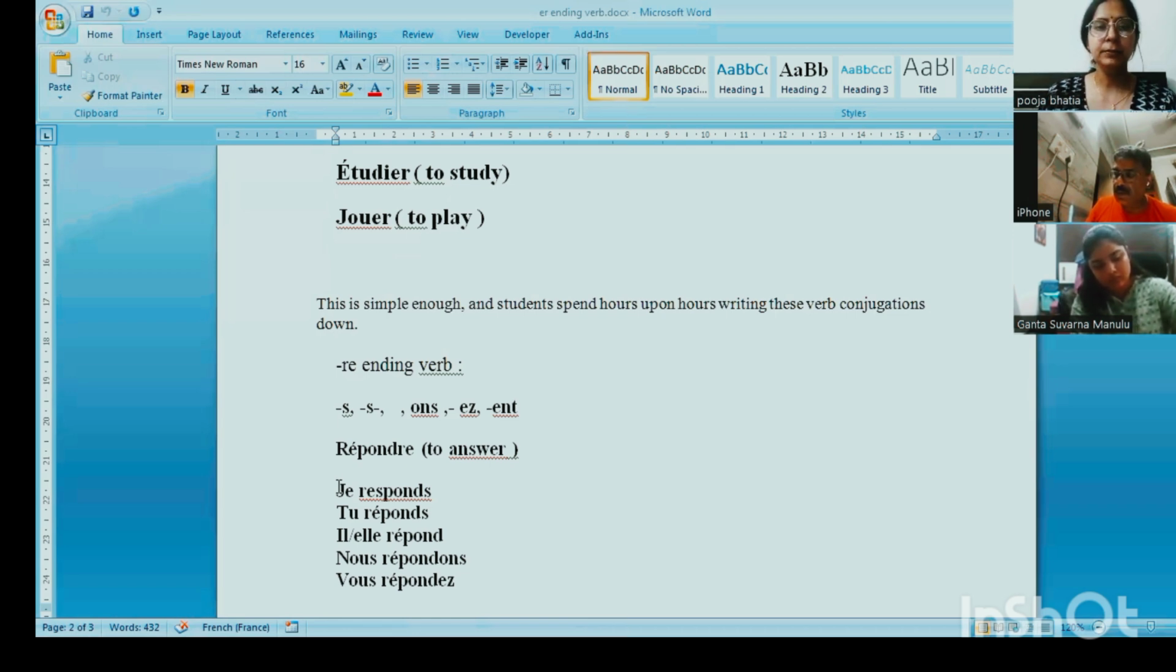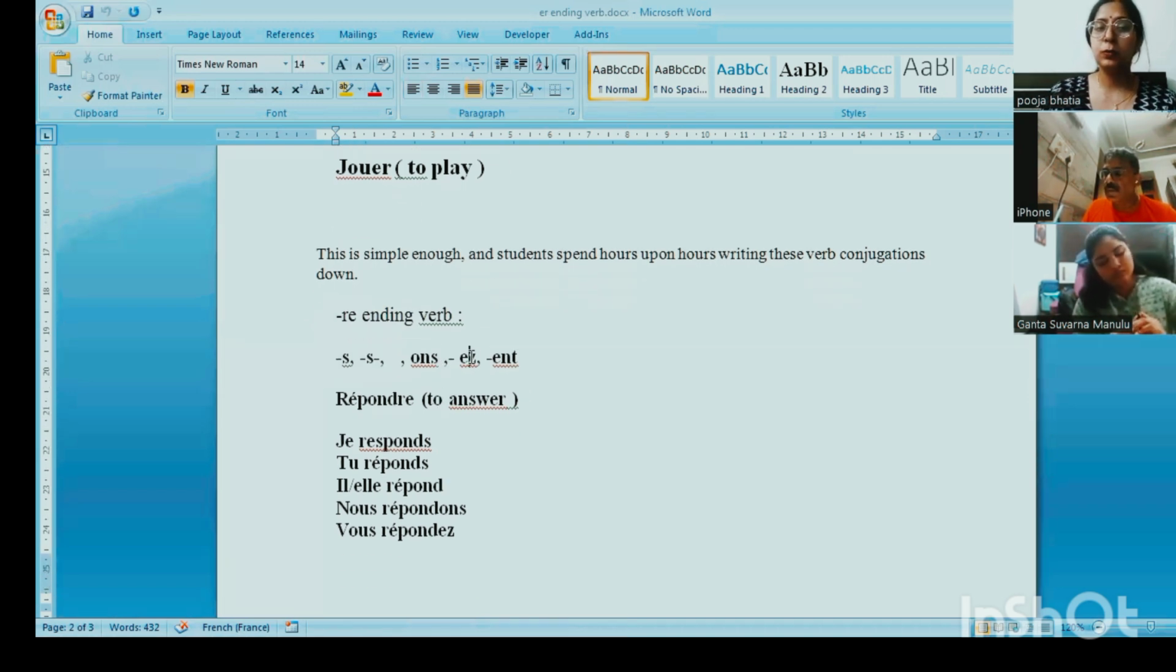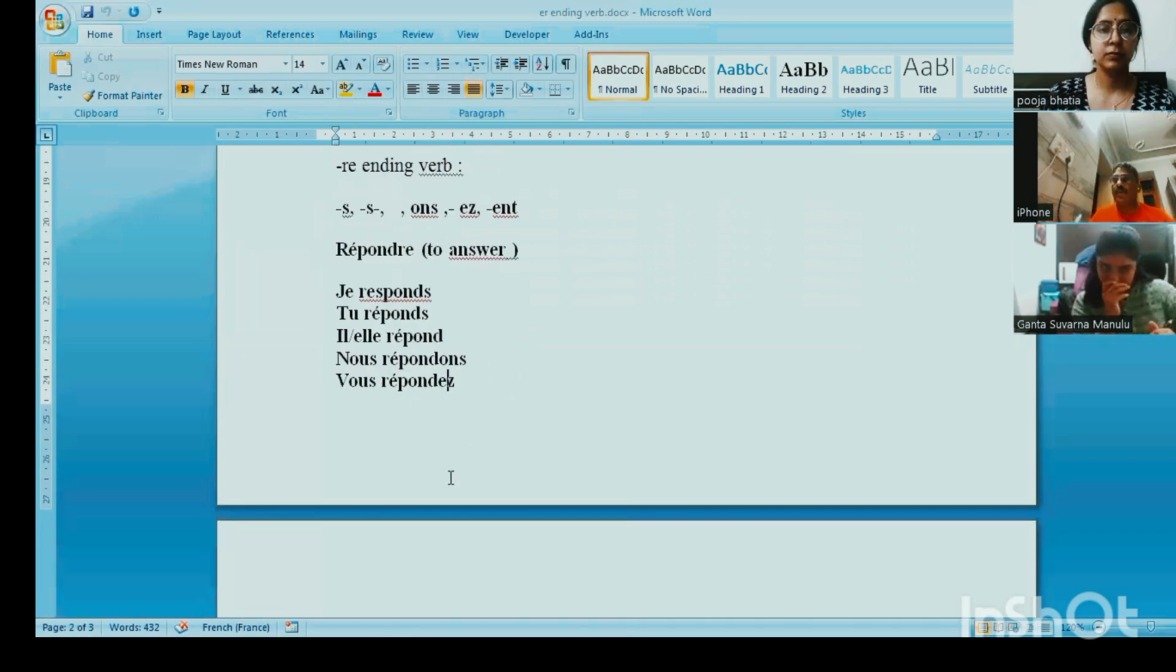It's very simple. As I mentioned the endings here, with je, in the place of the re, I just remove the re and I add s. With tu, it's s. And with il, there is nothing to add on it. We just remove the re. Ons will be added with nous, ez with vous, and ent with ils and elles in the plural sense.